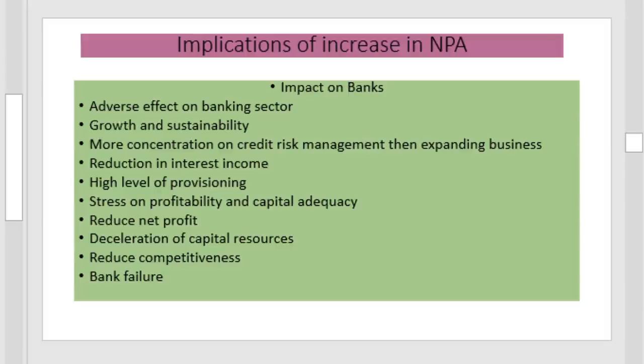This is the impact on the banks, that is, it has adverse effects on the banking sector. The growth and sustainability will be affected. Banks have to concentrate more on credit risk management than expanding their business. This will reduce their interest income, and if NPA increases, more provisioning has to be made for the NPA, and this will reduce the profitability and capital adequacy, and altogether the net profit will be reduced, and if net profit is reduced, this will decelerate the capital resources of the bank and will reduce the competitiveness, and finally it will lead to the bank failure.